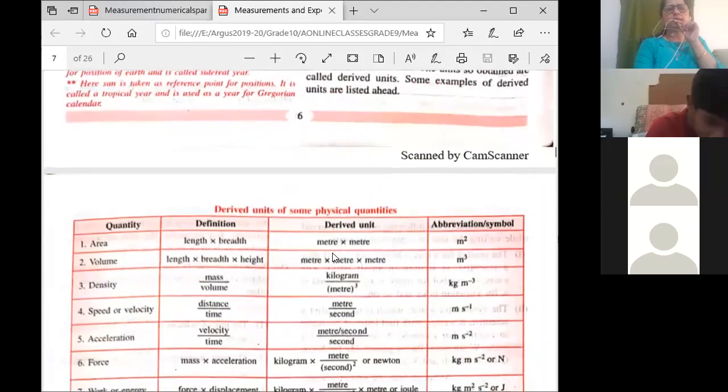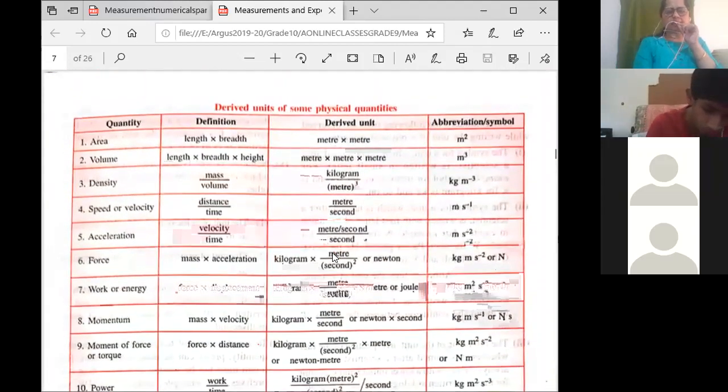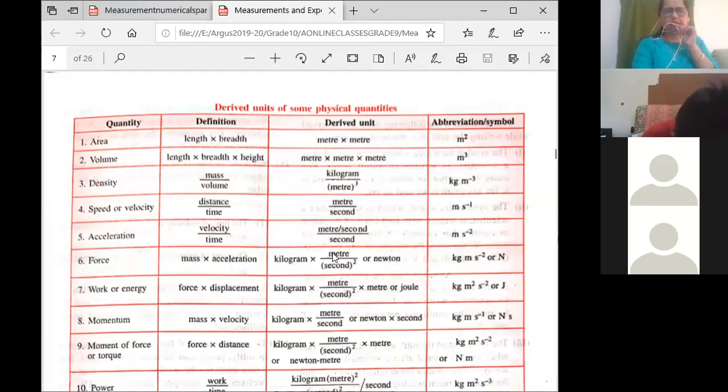I think only 2 minutes are remaining. I'll try to start the meeting again. I'll just continue for 10 more minutes so that I complete this part A, then we'll do the numericals. Very few numericals are there, and after that we'll start with part C.